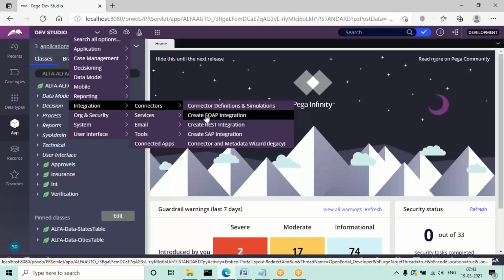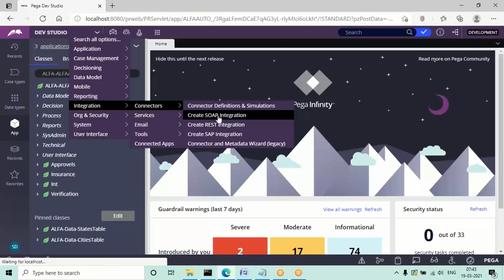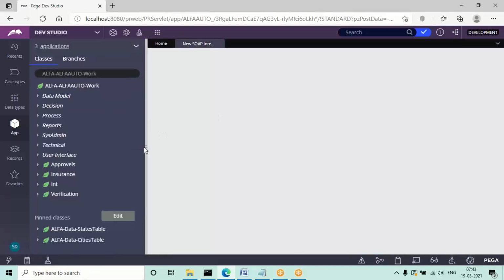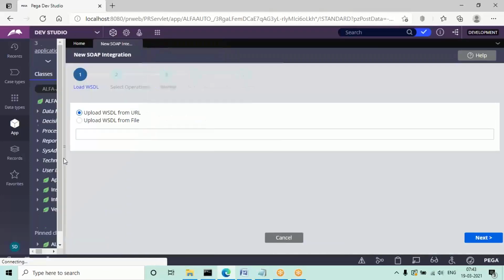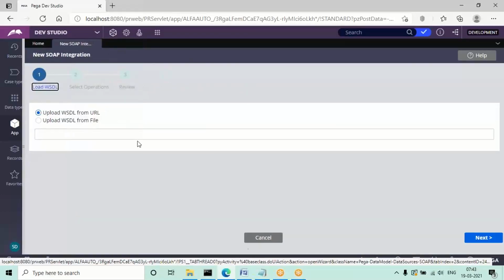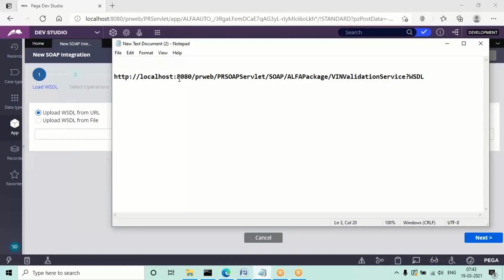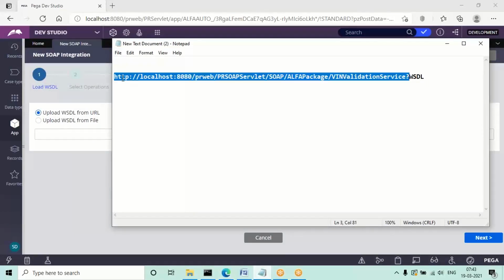We are using a widget called create SOAP integration; compulsorily we have to use this only. In earlier versions we could also use the widget called connector and metadata, but now in the present versions we need to use the widget called create SOAP integration. So click on that, the widget will open, and directly fill in the URL. In my system, this is the URL generated.